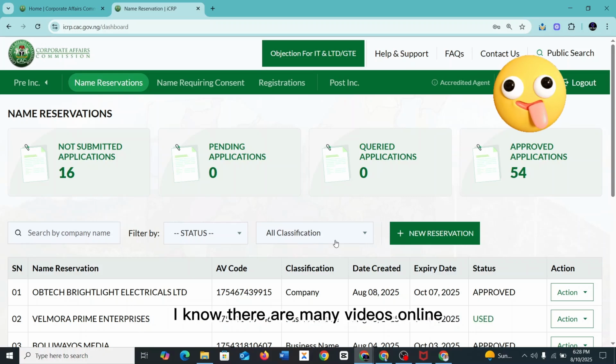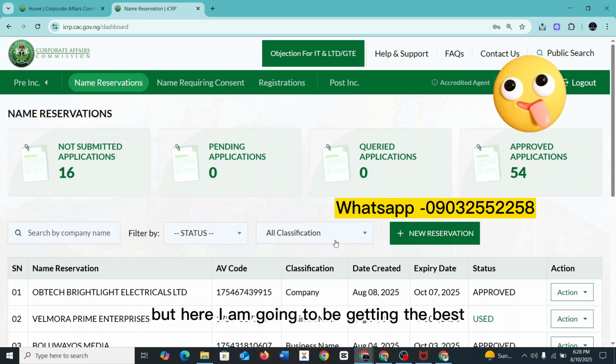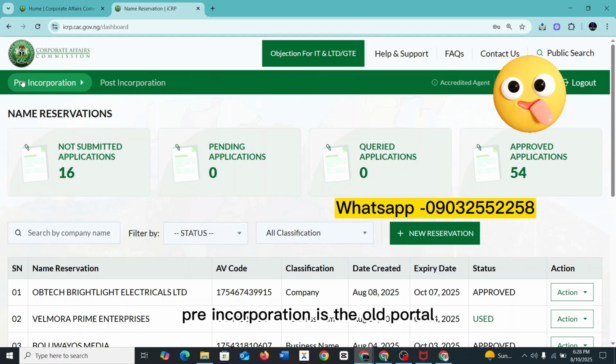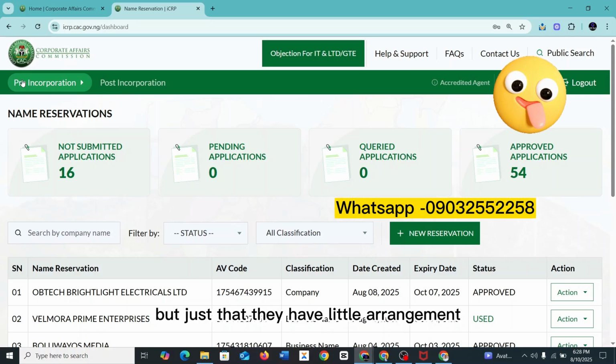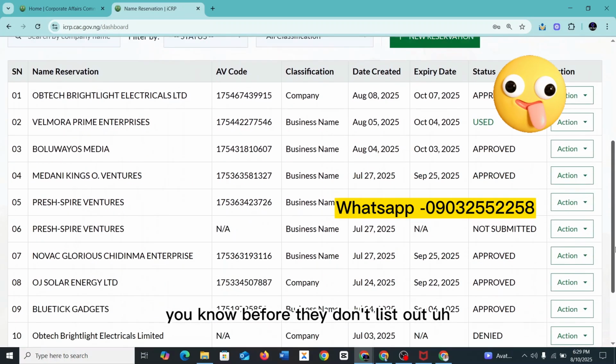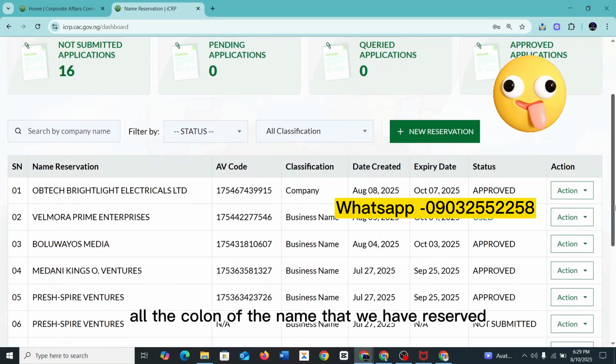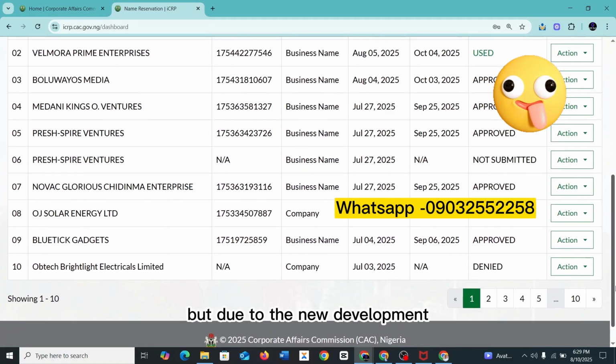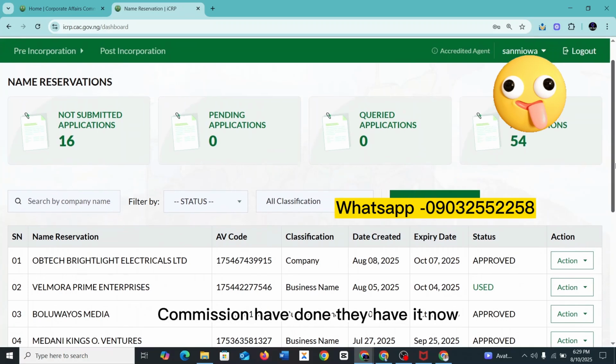I know there are many videos online, but here I am going to be guiding you step by step. Number one, we have pre-incorporation. Pre-incorporation is the old portal where we can do name reservation and our proper registration. It's still the same portal, just with a little rearrangement. You can see the way we have it now. Before, they didn't list out all the names that we have reserved and registered like this. But this is the new development that the Corporate Affairs Commission has done.